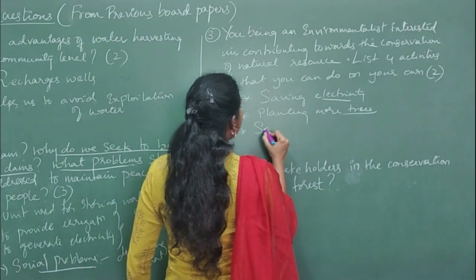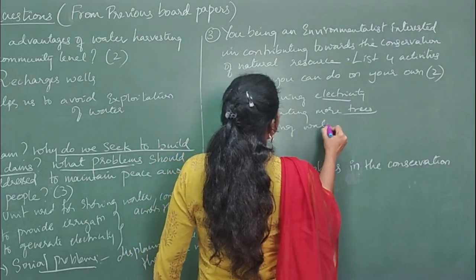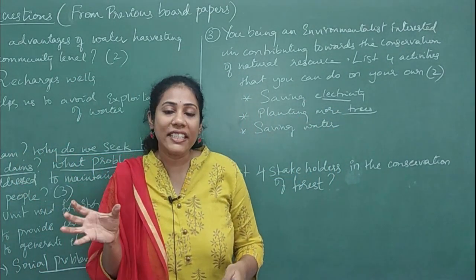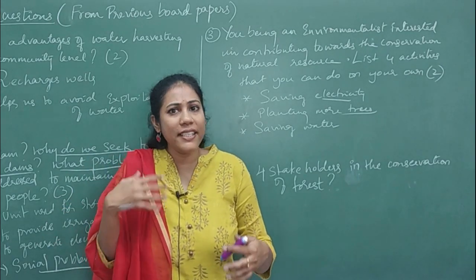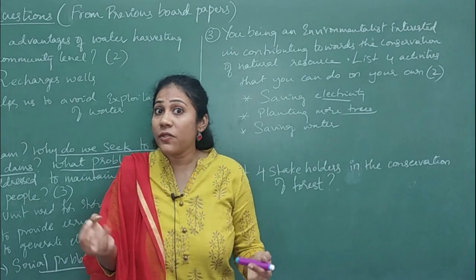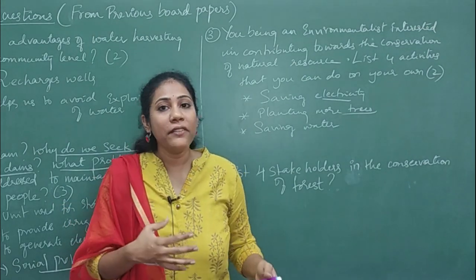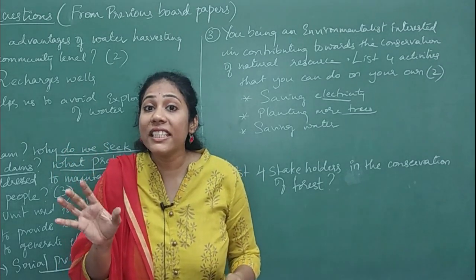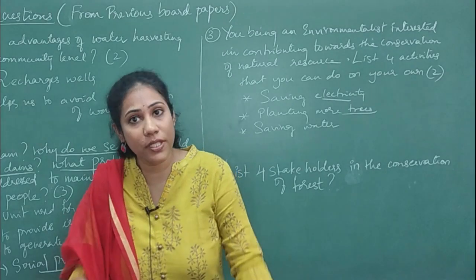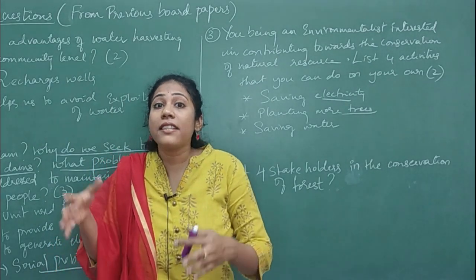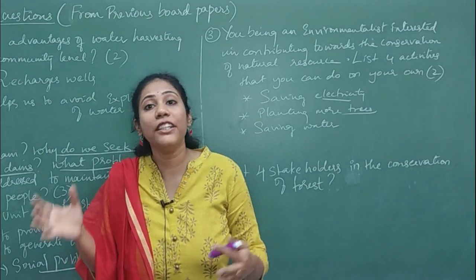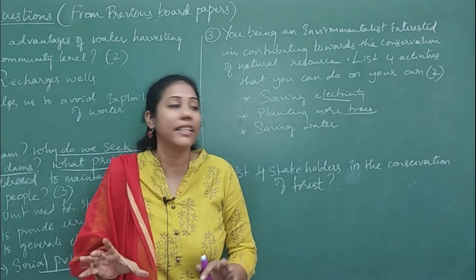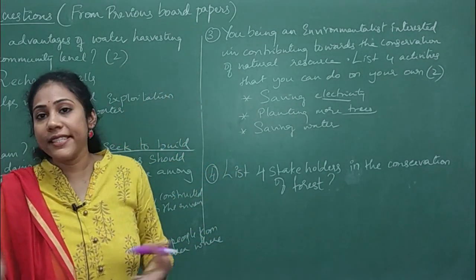And the third one is saving water. Whenever you find leaking taps, you have to turn them off, because it is our duty to save the water. Water is very precious. I told you in one of my videos that only 0.75% of the water on earth is groundwater, and that is usable water. Nowadays groundwater is getting depleted, so it is our duty to increase the level of groundwater, and conservation of water is a very, very important thing. So the third point I wrote is saving water.